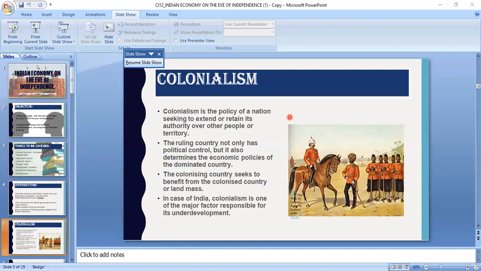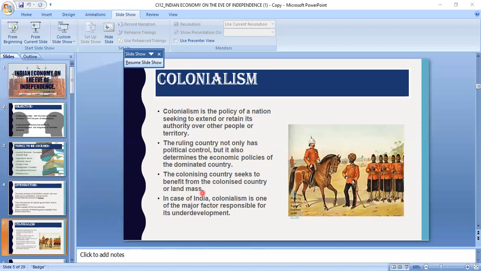And if they failed, their power of collecting revenue, or zamindari, was taken away by the British government and might be given to some other rich landowners. So in order to retain their power, they used to collect higher revenue from the villages. Commercialization of agriculture, which I have already told you, means forcing Indian farmers to grow those cash crops which can be sold in the market to be utilized in industries or which used to provide huge profit to the British.